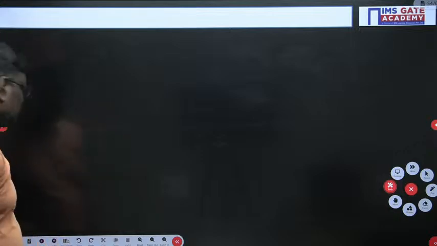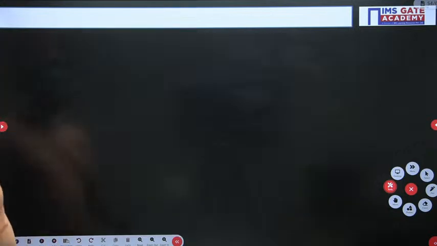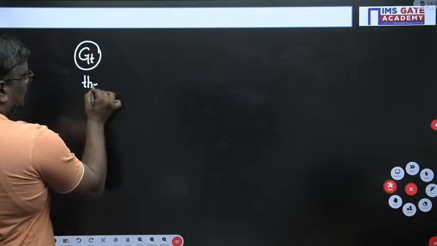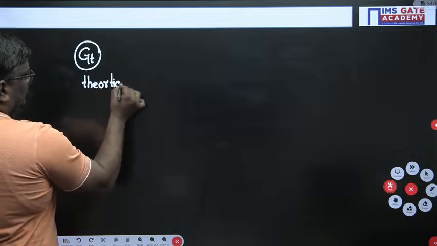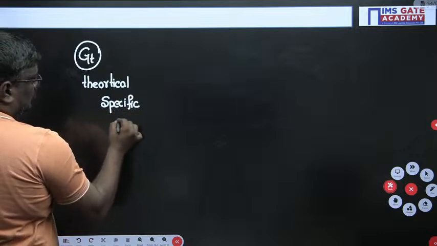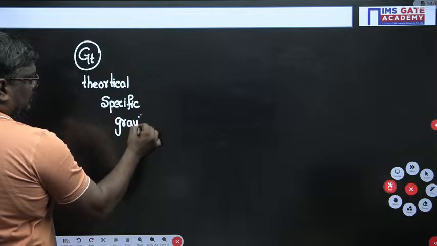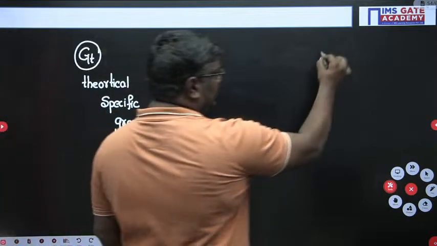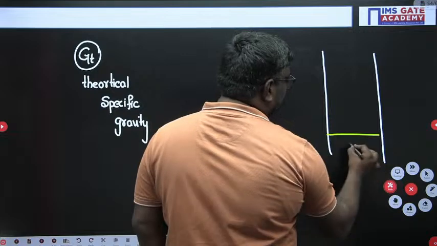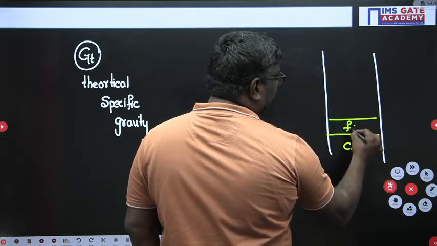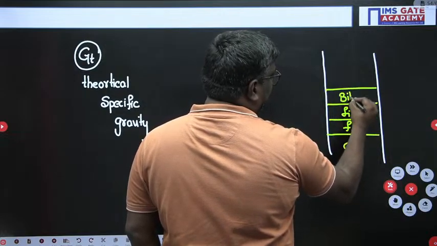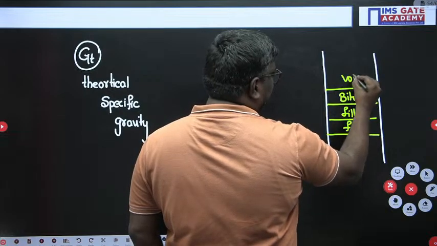So see students, let me tell you something small about this concept, sir. Whenever I talk about GT, we call it the theoretical specific gravity. Suppose we consider the layers in the pavement: we can consider this as coarse aggregate, fine aggregate, filler, bitumen, and this as voids.